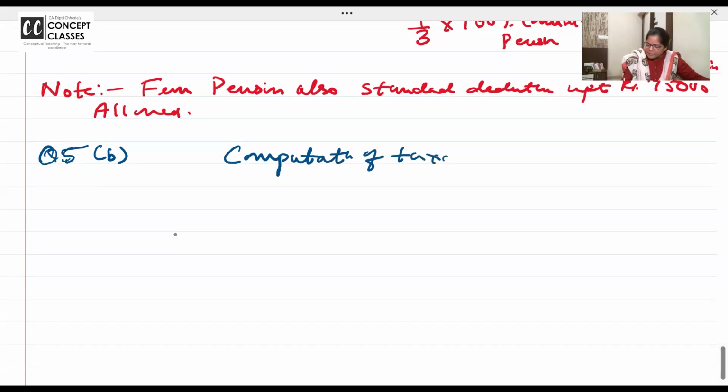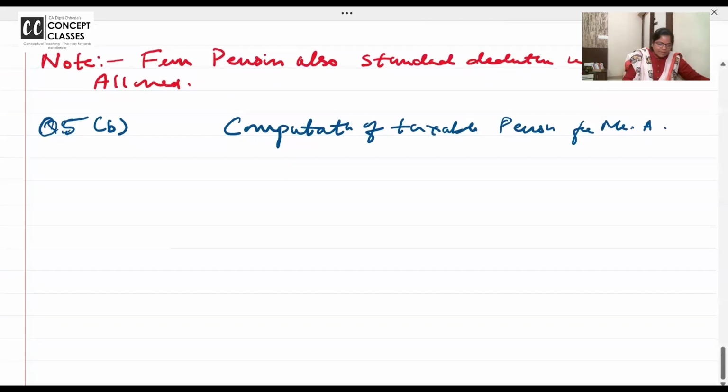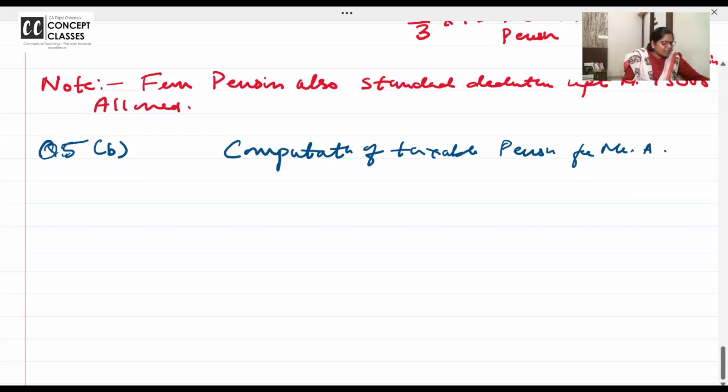Okay. Right. So we are doing B bit, computation of taxable pension for Mr. Ambani. Okay. First one is uncommuted pension. We will take up first which one? Uncommuted pension. And hope he is not a government employee, है ना? तो ये clear रहेगा कि he is not a government employee.